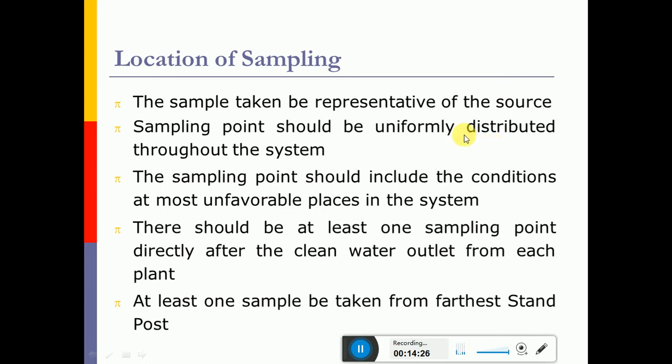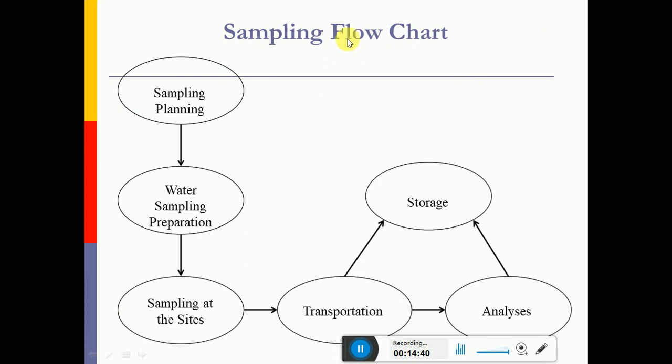We should also take the sample from the farthest end of the water body, so that we can know the status of the water body at the inlet and also the outlet. This is the sampling flow chart. It consists of different steps here.